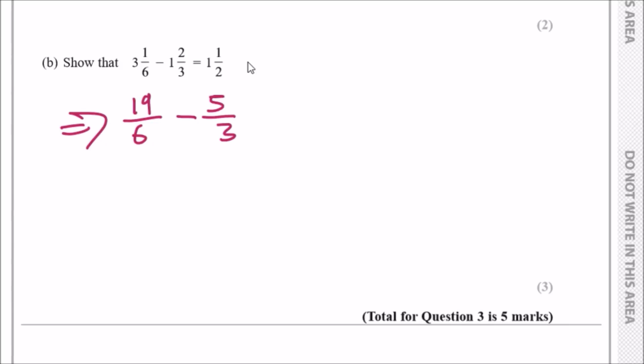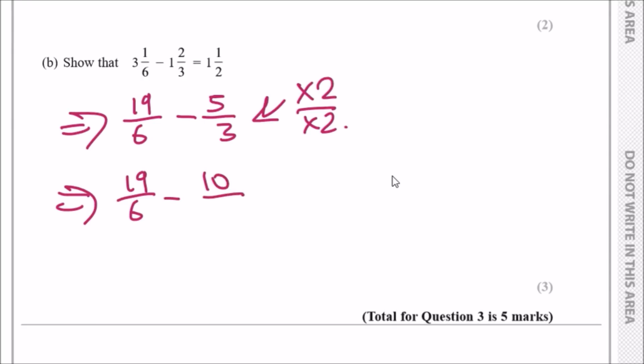Now, when you add or subtract fractions, we need to make sure they have common denominators, meaning look at 6, look at 3. We can quickly increase the thirds into sixths by multiplying the second fraction up and down by 2. Up and down, yeah? So now we've got 19/6 minus 10/6, because these are equivalent. And now we can subtract. 19 take away 10 is 9/6.